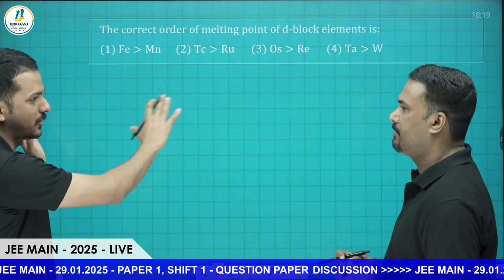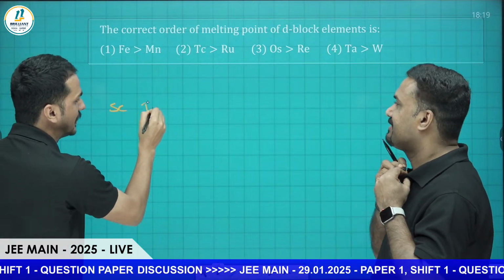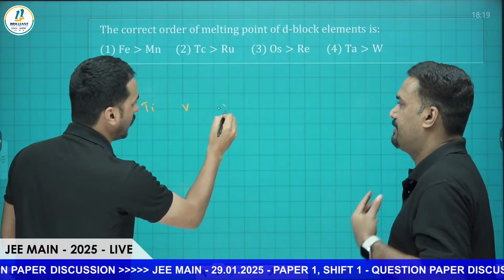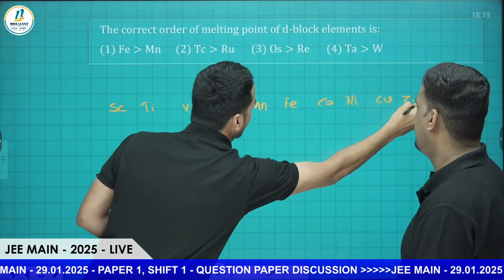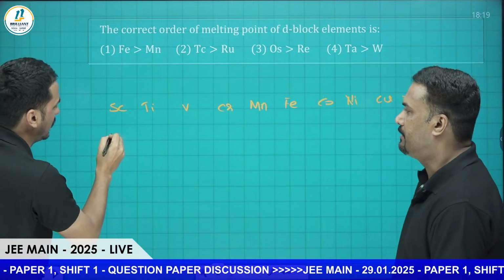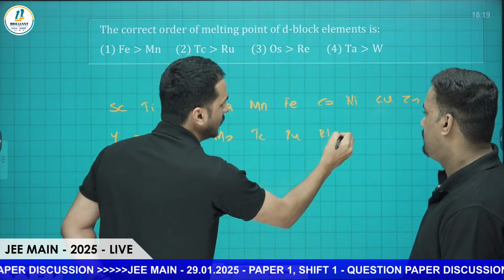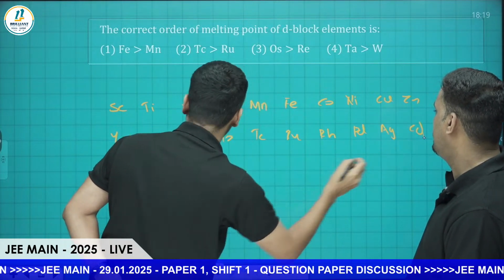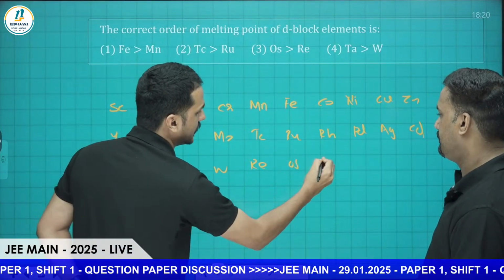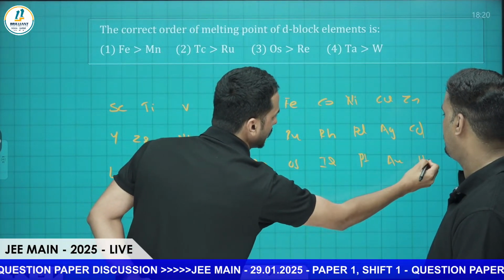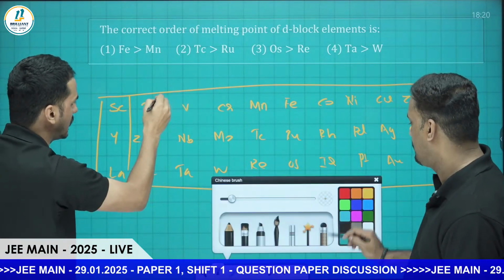Actually, let me draw the D block. Then we can explain that. Scandium, titanium, vanadium, chromium, manganese, iron, cobalt, nickel, copper, and zinc. Yttrium, zirconium, niobium, molybdenum, technetium, ruthenium, rhodium, palladium, silver, and cadmium. Then lanthanum, hafnium, tantalum, tungsten, rhenium, osmium, iridium, platinum, gold, mercury. This is the periodic table. This is enough, I hope. From here only, they can follow the ideas.